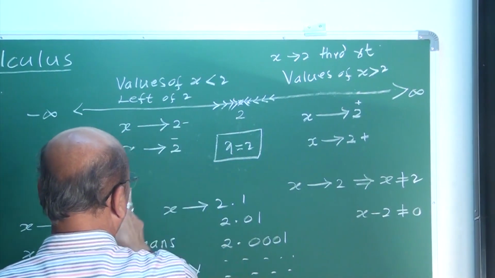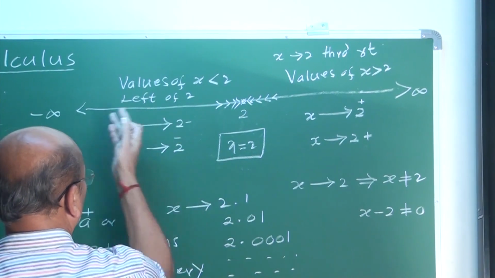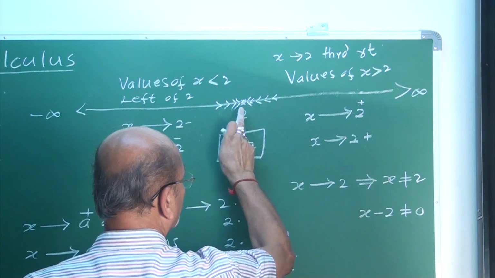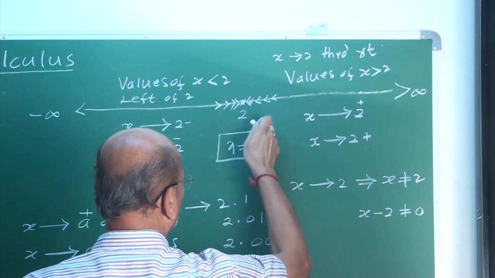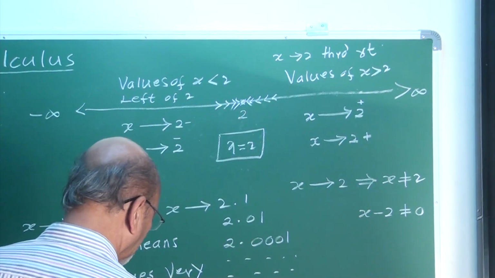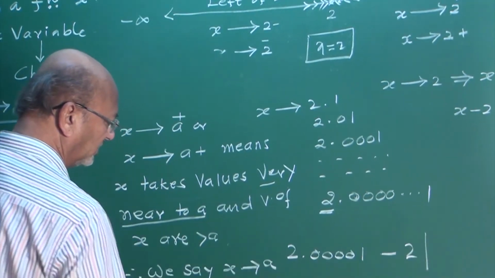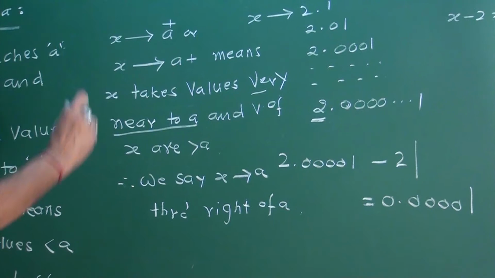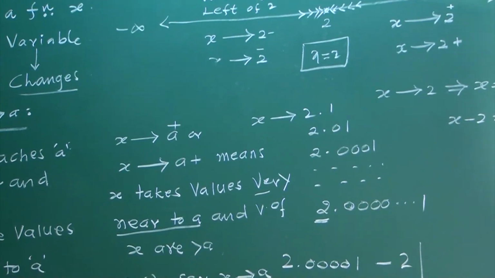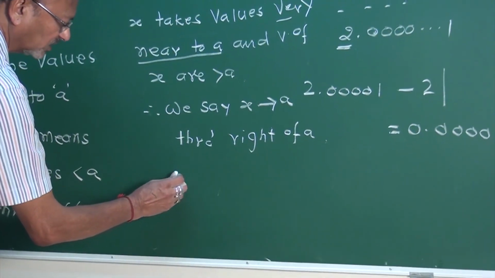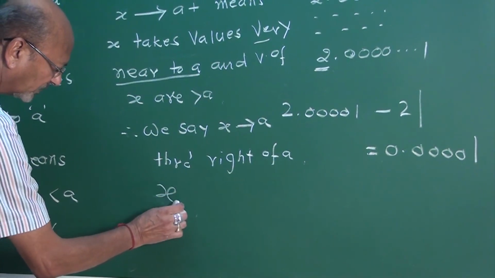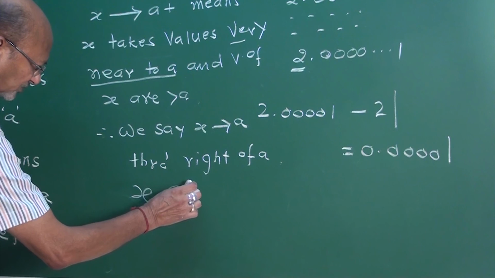Values of x less than a, this side, less than a. Greater than a means what, this side, but nearer, greater than these values. Neighborhood. Therefore, in all these cases, you can tell x takes the values in the neighborhood. That neighborhood, you may write it as what? X takes the values. Yes, my friend.